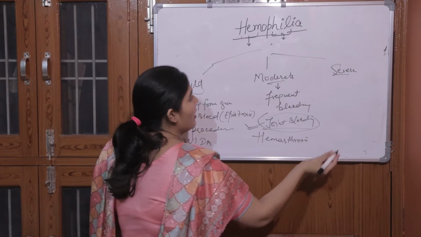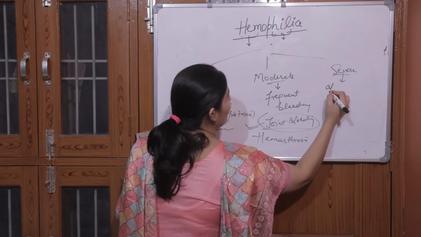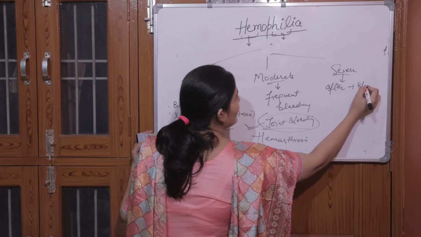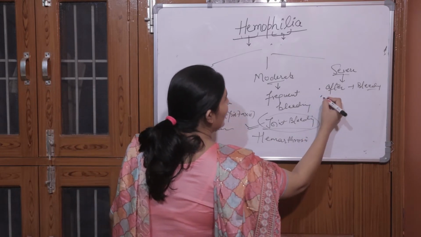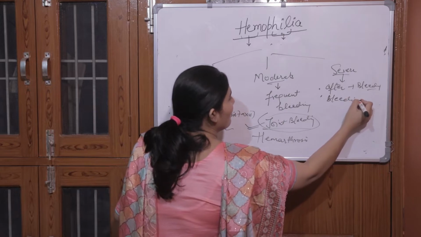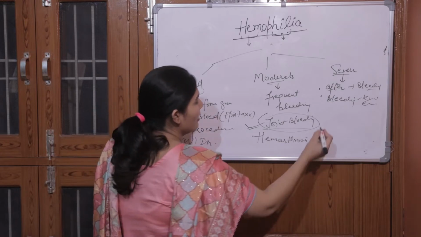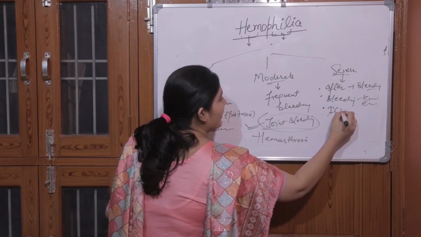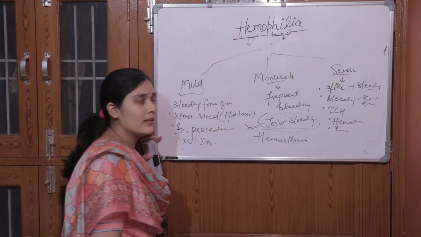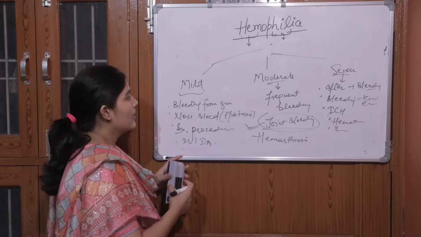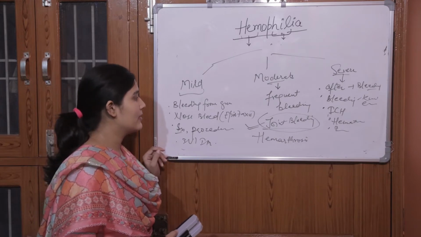Important question. Next, in severe hemophilia, what are the signs and symptoms? After birth of the baby, the bleeding is continuous. Second is bleeding from other joints also, from the knee joint, elbow joint, hip joint. The continuous bleeding will be there. There may be intracranial hemorrhage, there may be hematuria or internal hemorrhage, and the bleeding is not stopped. So these are the types of hemophilia according to the level of clotting factor deficiency.